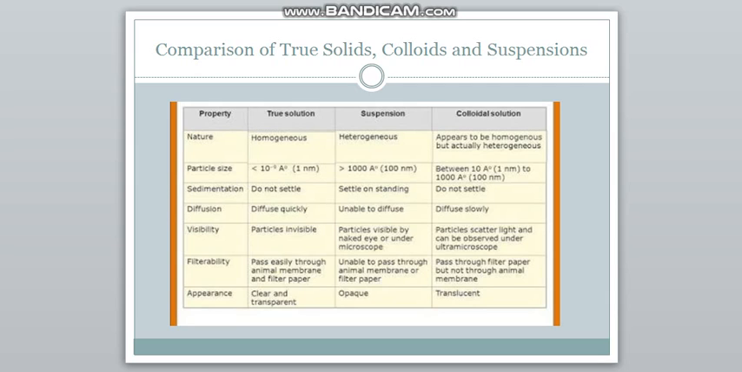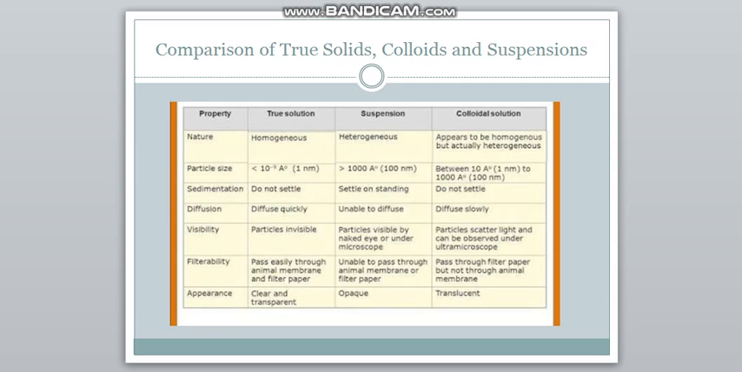Sedimentation: the true solution does not settle. Suspension settles when standing, and colloidal solution does not settle. Diffusion: in true solution very rapid diffusion occurs. In suspension it's not at all able to diffuse, whereas in colloidal solution the diffusion process occurs slowly. What about the visibility? In true solution, as it's a homogeneous solution, particles are never visible, so they are completely invisible. Whereas in suspension, particles are visible either to the naked eye or under a microscope.